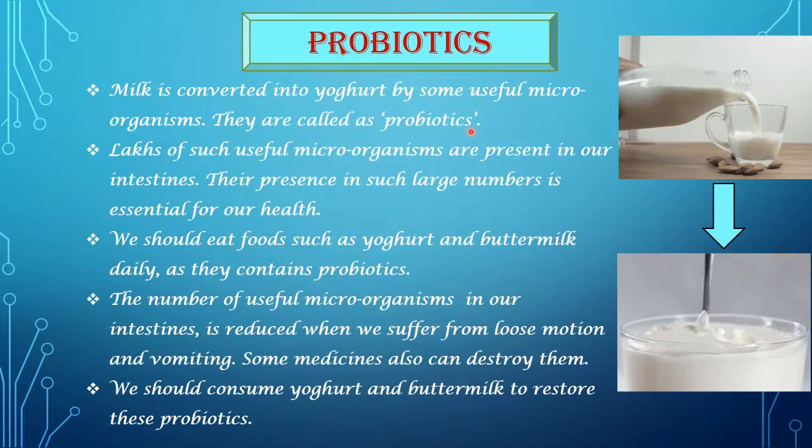Now lakhs of such useful microorganisms are present in our intestines. Their presence in such large numbers is essential for our health. And we should eat foods such as yogurt and buttermilk daily as they contain probiotics. The number of useful microorganisms in our intestines is reduced when we suffer from loose motion and vomiting. Some medicines can also destroy them. So we should consume yogurt and buttermilk to restore these probiotics.